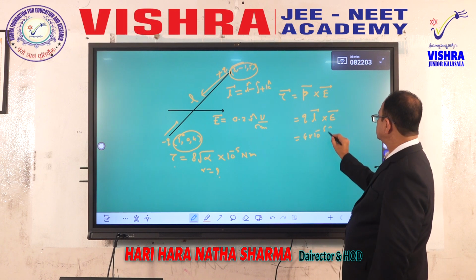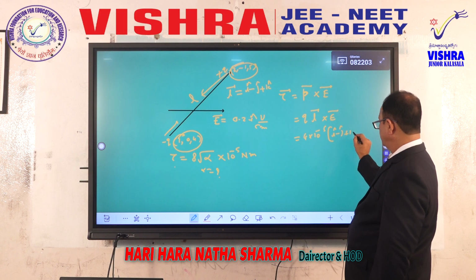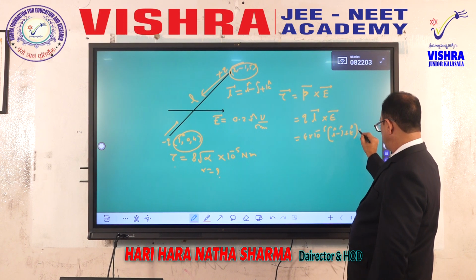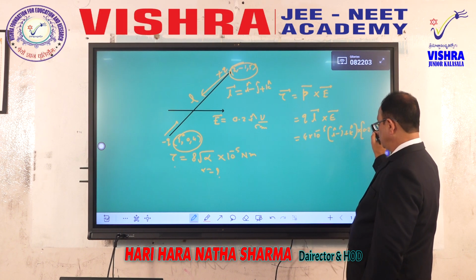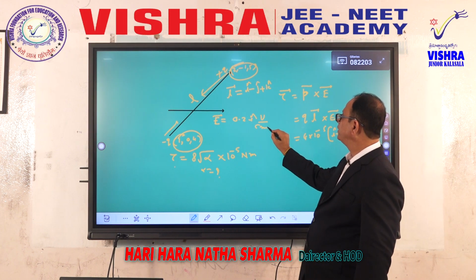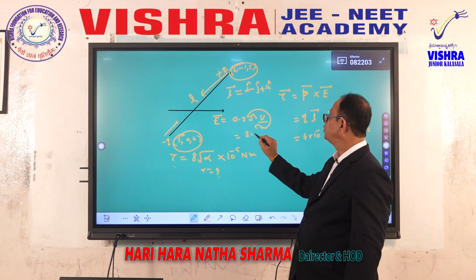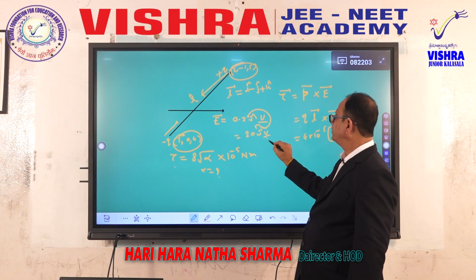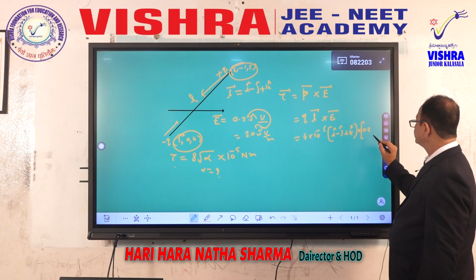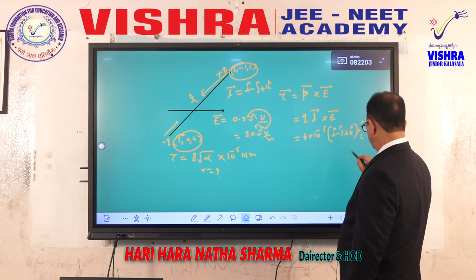Therefore L bar is i cap minus j cap plus k cap, cross the electric field 0.2 per centimeter. Here 10 to the power of minus 2 comes over, 10 to the power of plus 2, you can write 20 i cap volt per meter.